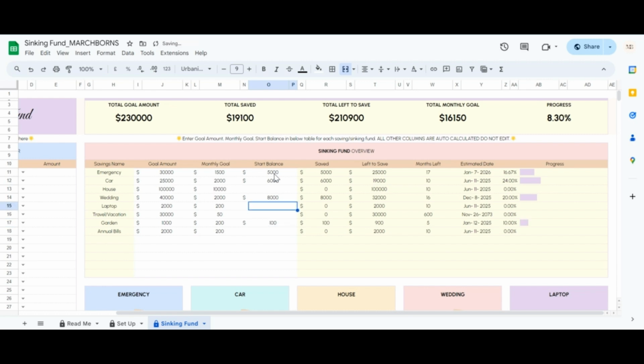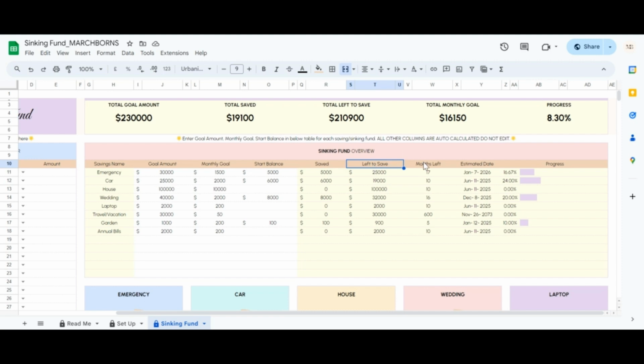Great! As you can see, the rest of the columns have been automatically calculated. Let's break down those columns. Total saved. This shows the combined amount of your starting balance and any contributions you've added in the Contribution Tracker tab. Left to save. This is simply your goal amount minus the total saved.